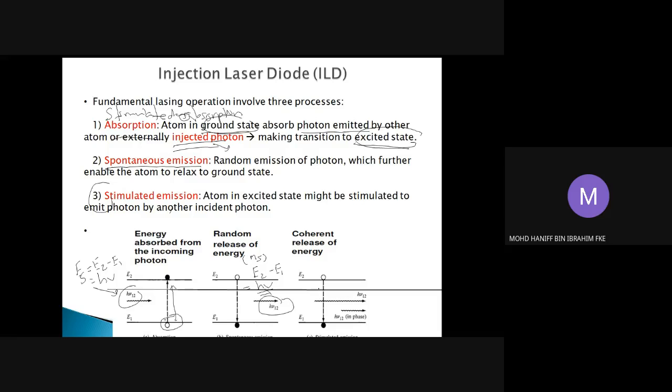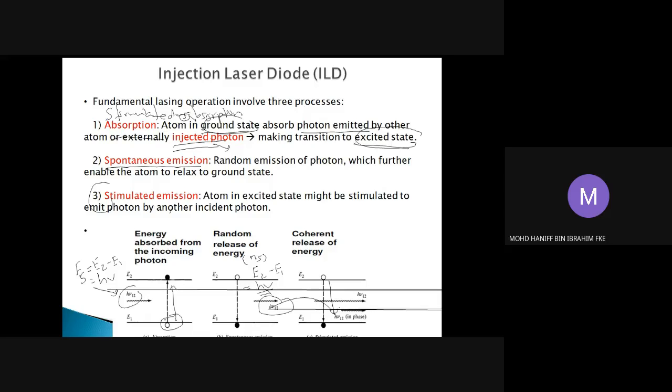But in stimulated emission, the atom at the excited state is stimulated by another photon of light, and this stimulation causes the atom to move down to the ground state. This is what we call stimulated emission.